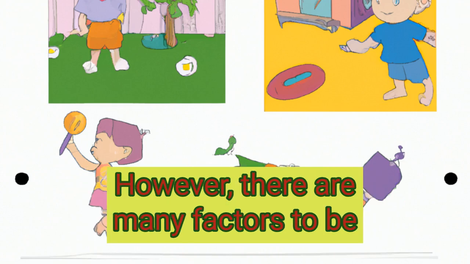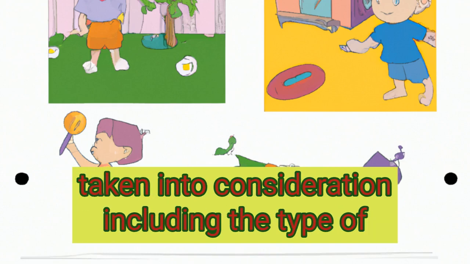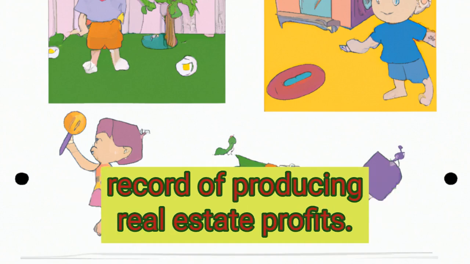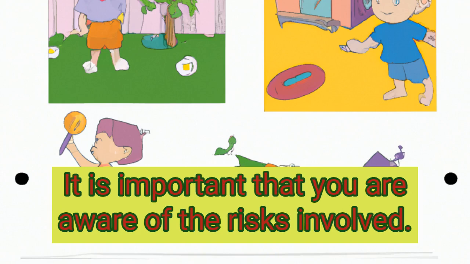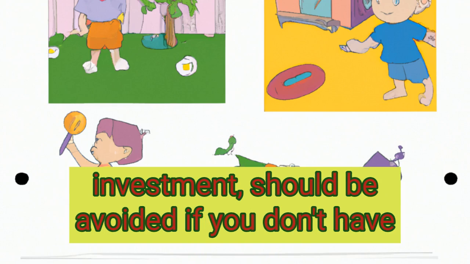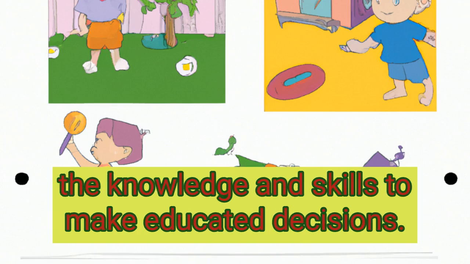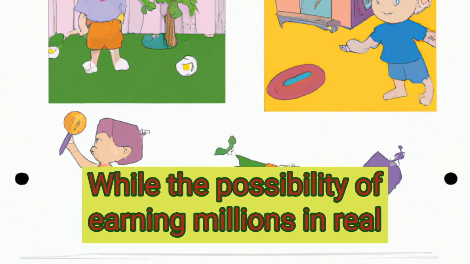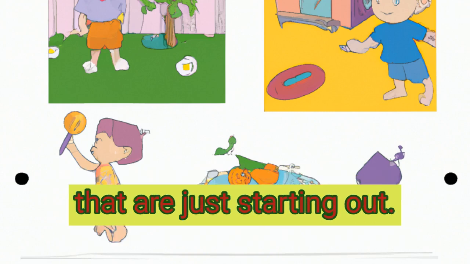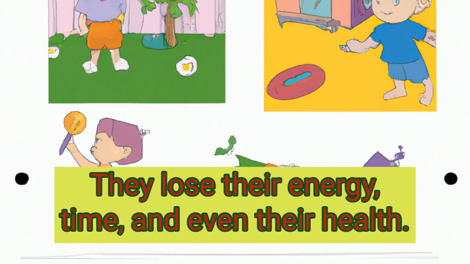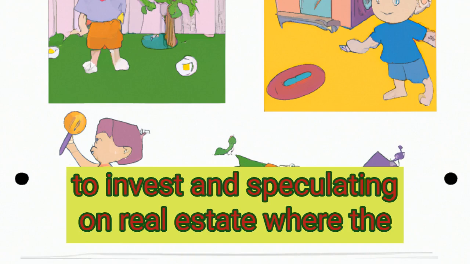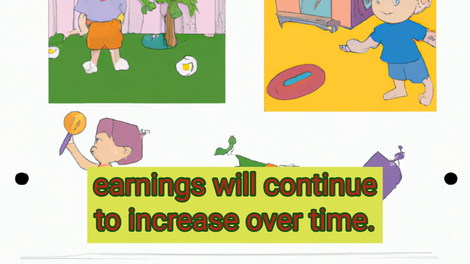However, there are many factors to be taken into consideration, including the type of asset and its time frame. This kind of investment is risky but has a track record of producing real estate profits. It is important that you are aware of the risks involved. Speculative investing, as with any other type of investment, should be avoided if you don't have the knowledge and skills to make educated decisions. While the possibility of earning millions in real estate from speculation is possible, many people lose everything investing in companies that are just starting out. They lose their energy, time, and even their health. However, real estate provides an opportunity to invest in speculating on real estate where the earnings will continue to increase over time.